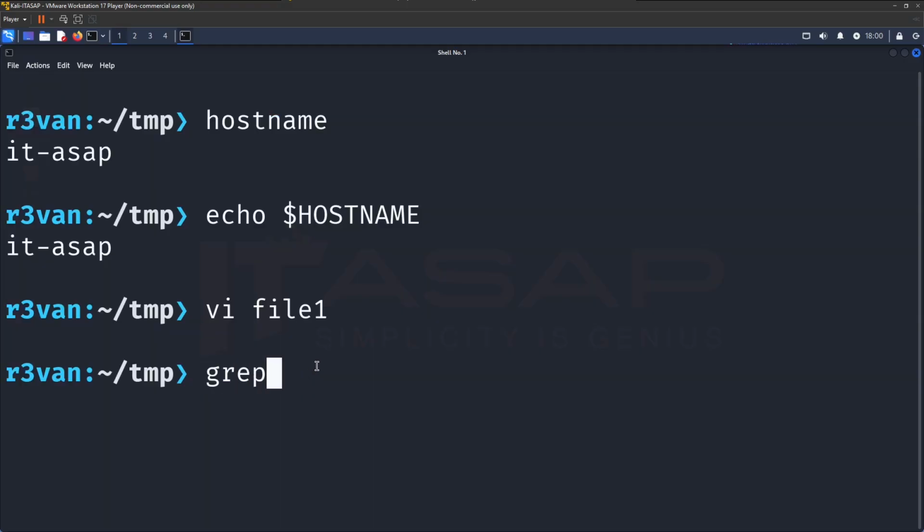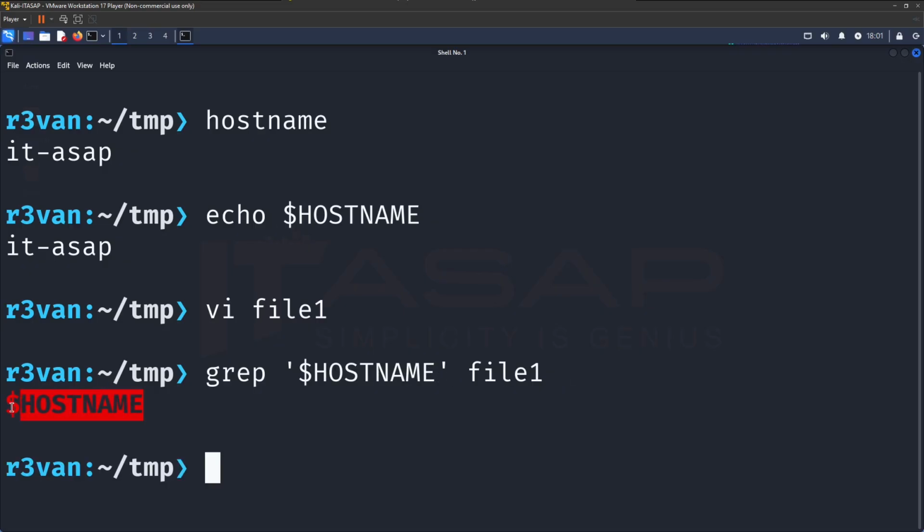So if I use single quotes, it's going to search for that literal name, $HOSTNAME, and let me put my single quotes in there, inside of file1. Because there's single quotes here, it's going to take this as a literal. It's going to actually look for $HOSTNAME, all in uppercase. So we'll hit that, and sure enough, it found $HOSTNAME.